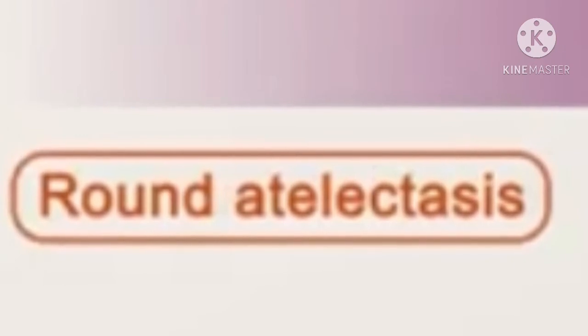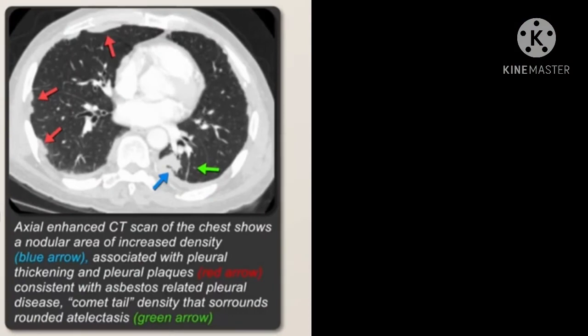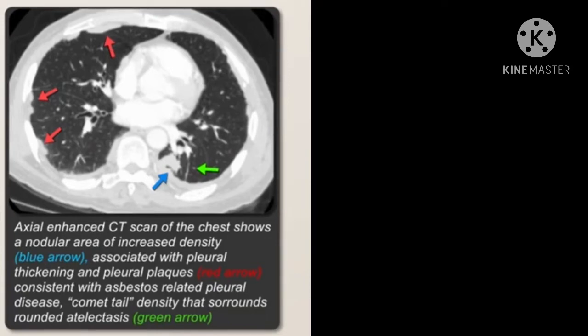The fourth form or type of atelectasis is the round atelectasis. It is a combination of cicatrization and the compressive atelectasis. It occurs in patients with underlying pleural disease such as asbestos exposure or possibly a pleural effusion. Pleural effusion causes adjacent compressive atelectasis. The visceral pleura folds in on itself and then pulls the adjacent lung in due to surrounding fibrous adhesions. As the effusion shrinks, the compressed lung remains trapped while the surrounding lung aerates.